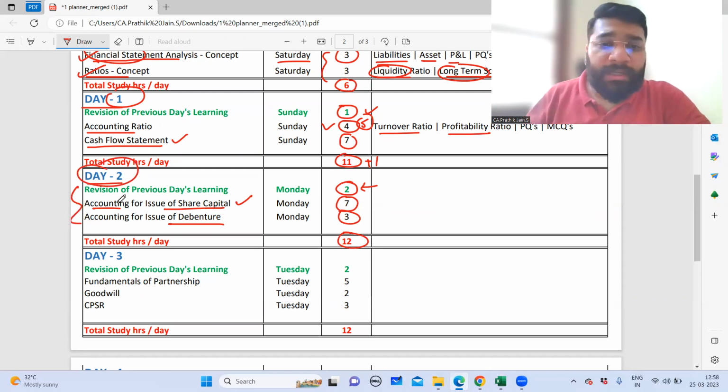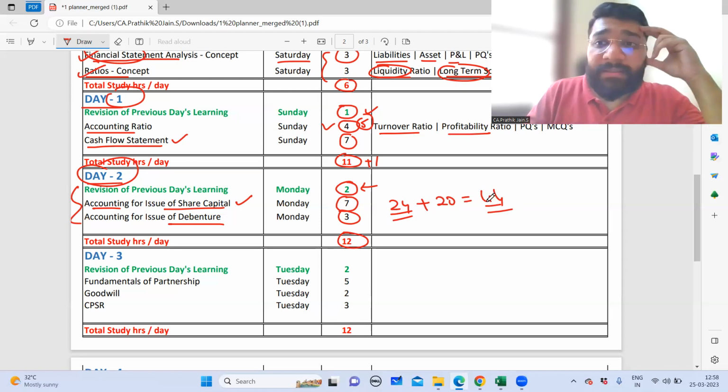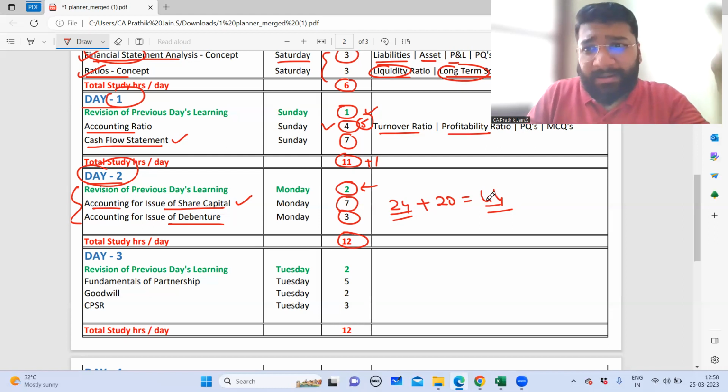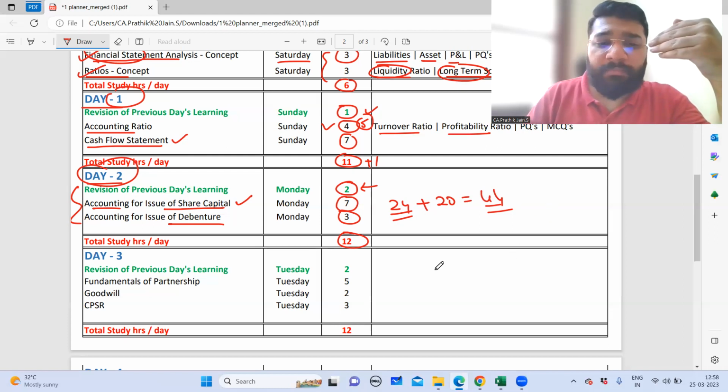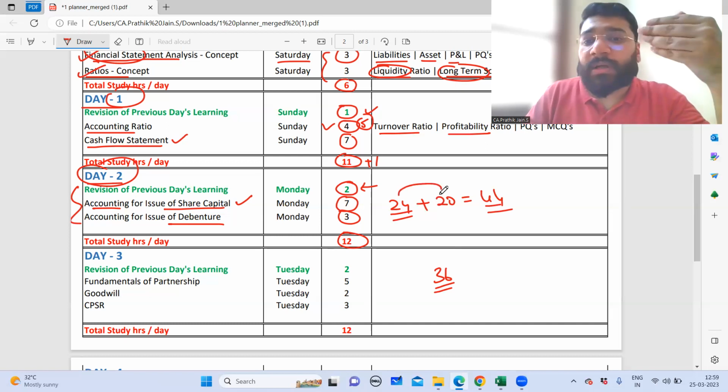These two topics put together will comprise 24 marks from a board examination point of view. So guys, typically your day 0, 1 and 2 put together will comprise 44 marks. You're done with 44 marks of your preparation, which will give you very good confidence and a booster that you've completed so much. Some people might think, sir, can we start with partnership? You can start, but by the end of day 2, you might be able to cover partnership only for 36 marks, because partnership weightage is 36 marks. On the other hand, if you go with these two topics, you will be covering 44 marks.